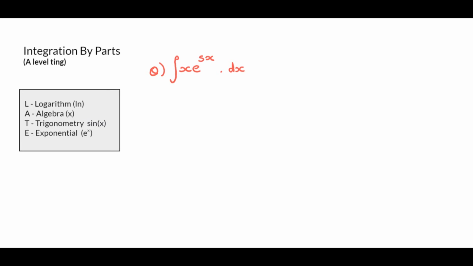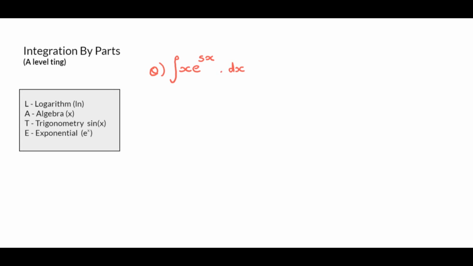And then trigonometry is obviously for trig, like sine x, cos x, tan x, sec x, all of them. And then exponential is e to the x. So for example, e to the 6x, e to the 7x and whatnot, yeah? So just remember what these things represent. Now let's look at the question. So it's telling me to integrate x e to the 5x.